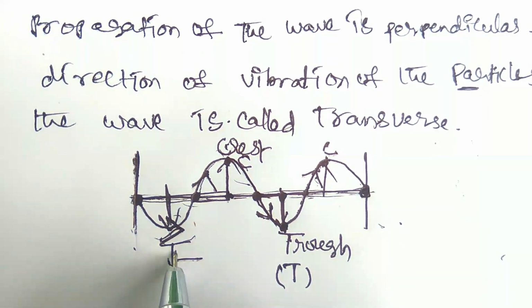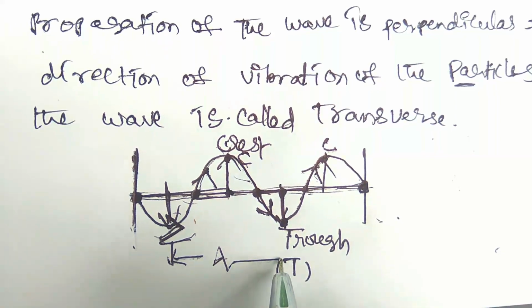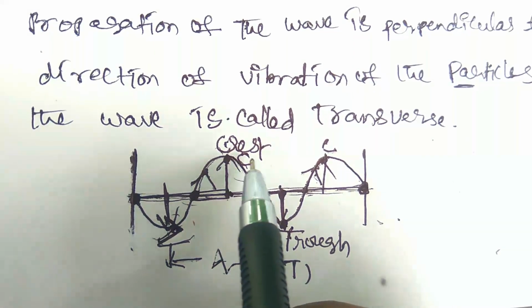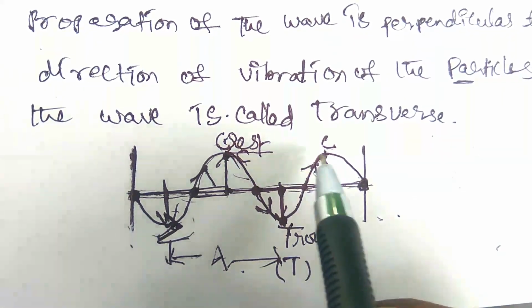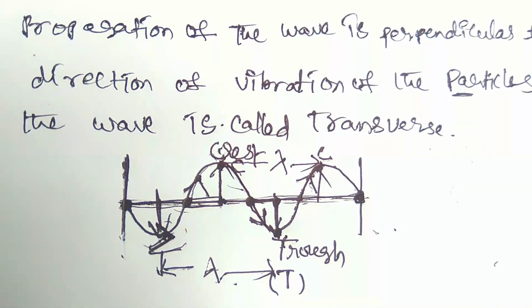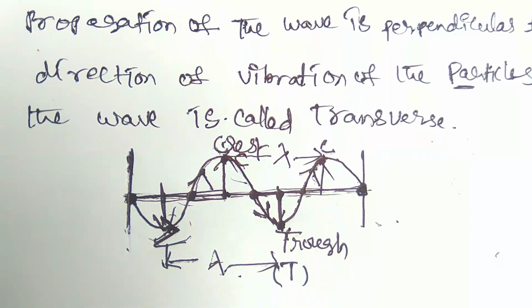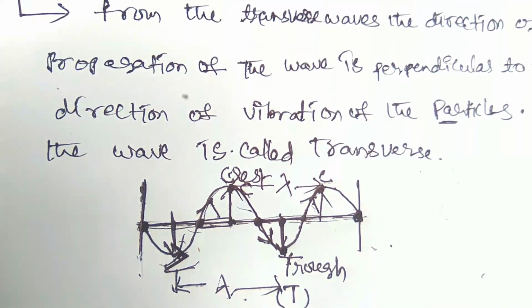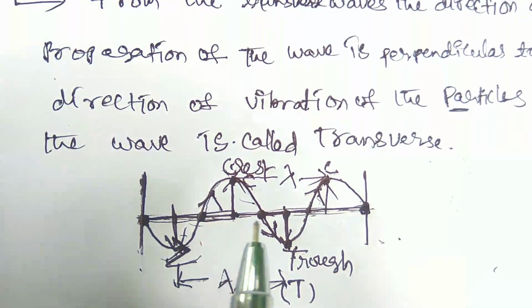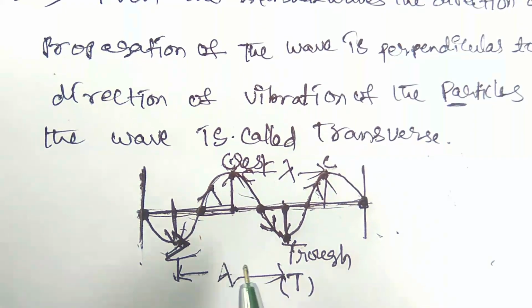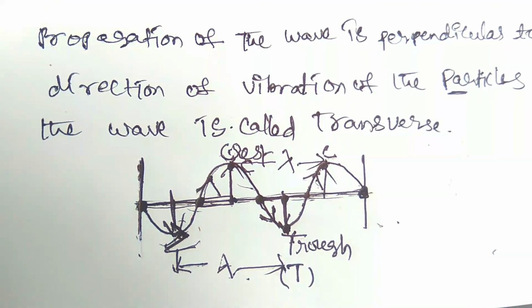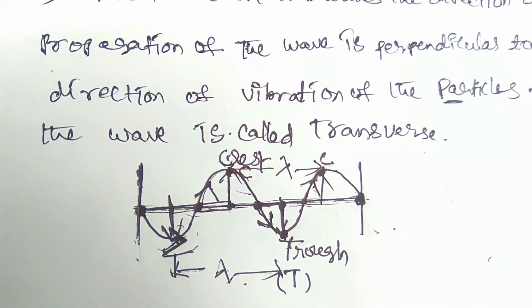So here there are two trough points; the distance between this trough and this trough point is called the wavelength, and also the distance between these two points, crest and crest. So any two successive crest points, or any two successive trough points, the distance is known as the wavelength of the transverse wave, right? The combination of crest and trough will make up the complete wave.